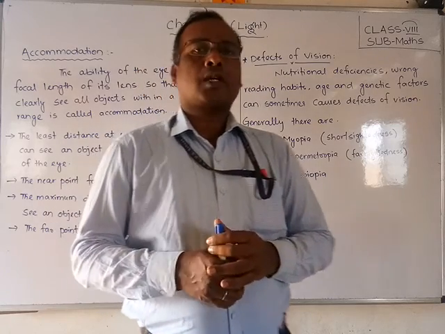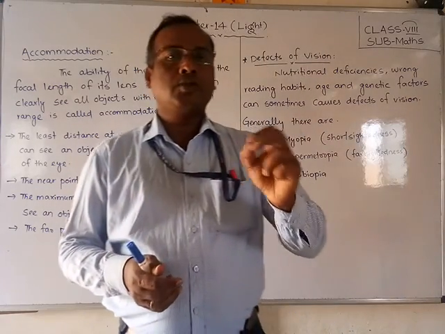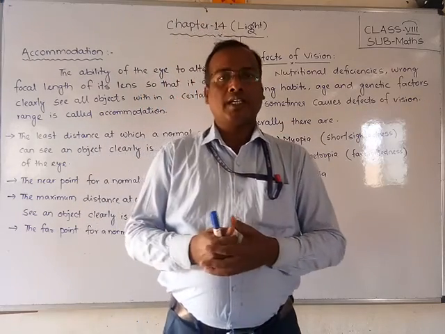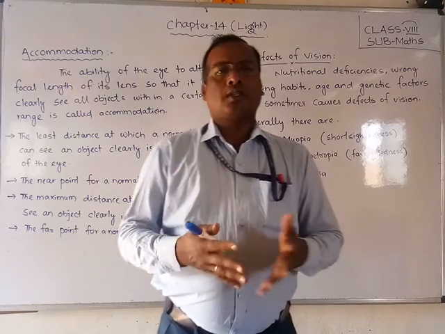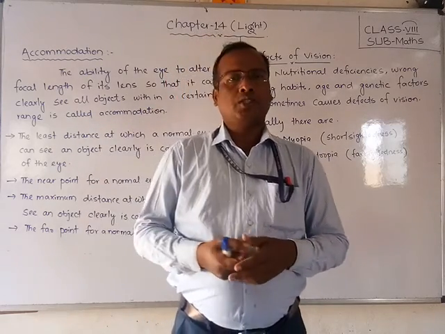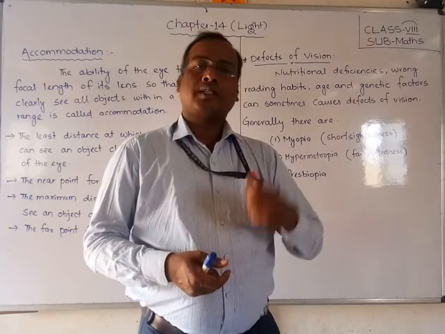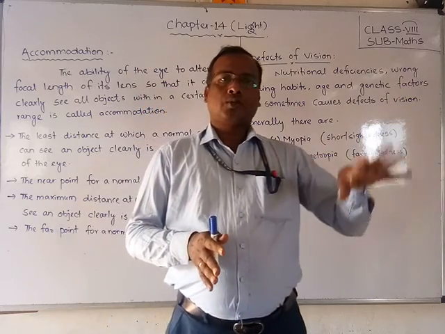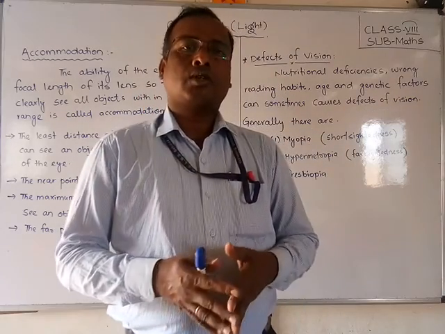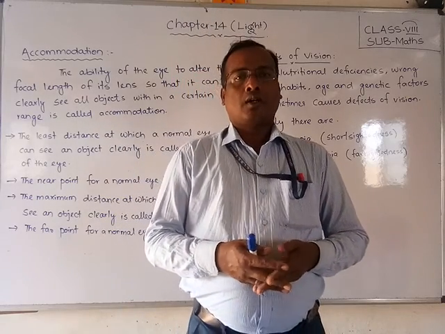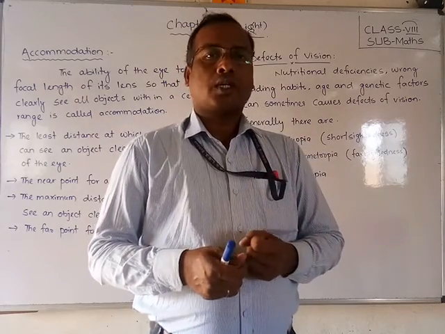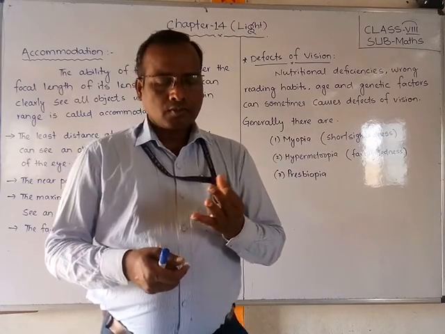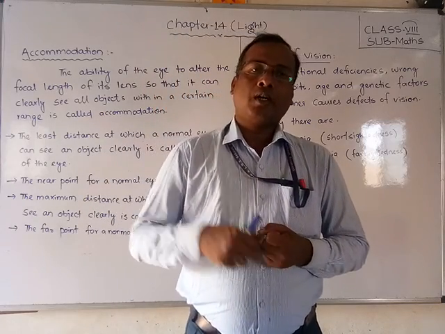Maybe first, lack of nutrients. Second, bad reading habits. And so many reasons are there, also age, and genetic problems also. Due to these reasons, sometimes children or anybody can face defects or problems. So generally, how many types? There are 3 types of defects, students. One is myopia, second is hypermetropia, and presbyopia.